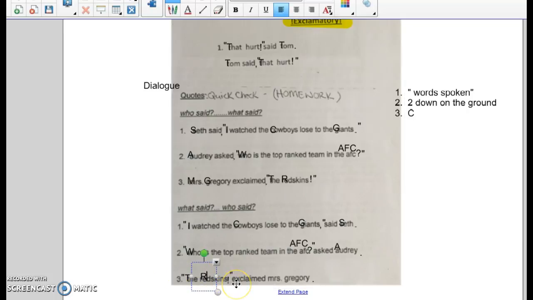Do we capitalize the E in "exclaimed Mrs. Gregory"? No, we do not. That is just part of our dialogue tag. It is finishing the thought. It is not a sentence. M for Mrs., G for Gregory, because that's my name, Mrs. Gregory. And that's it. You are done.